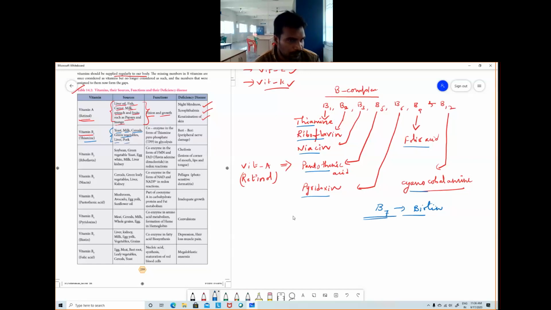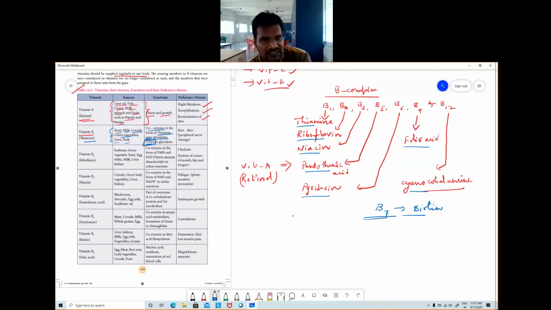The main function of vitamin B1 is that it acts as a coenzyme in the form of thiamine pyrophosphate, TPP. If you see glycolysis, Krebs cycle, electron transport system, I think you are all familiar with this. In the glycolysis system, one of the coenzymes is called TPP. What is TPP?